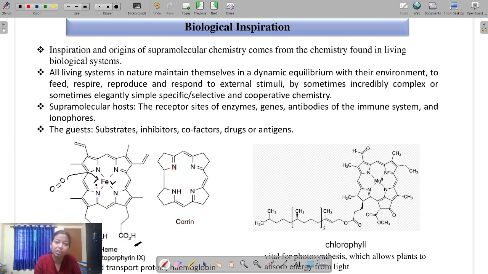And it happens in our body. So any kind of biological process involves the formation and disruption of non-covalent bonds. So the chemistry behind this kind of interaction has some importance, right? To analyze this chemistry, scientists like Jean-Marie Lehn tried to find out the chemistry beyond covalent molecules, that is supramolecular chemistry.